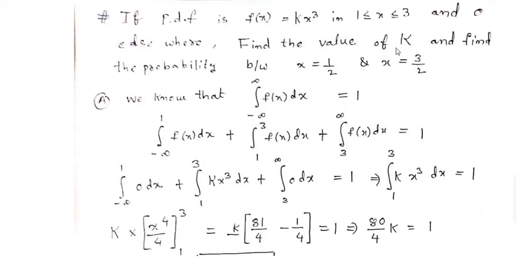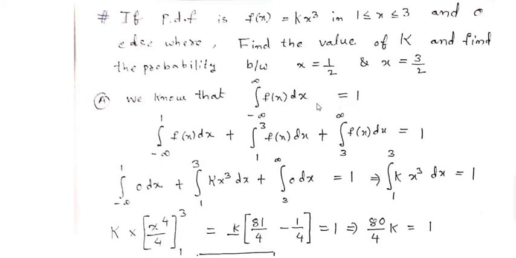Find the value of capital K and also find the probability between x equal to 1 by 2 and x equal to 3 by 2. We know that the total probability is always equal to 1, that is, the integral of f of x from minus infinity to infinity is equal to 1.